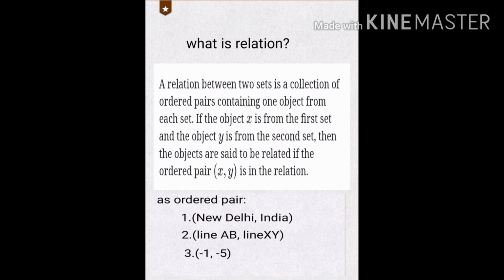A relation between two sets is a collection of ordered pairs containing one object from each set. If the object x is from the first set and the object y is from the second set, then the objects are said to be related if the ordered pair (x, y) is in the relation.